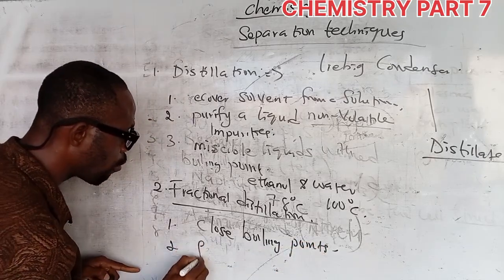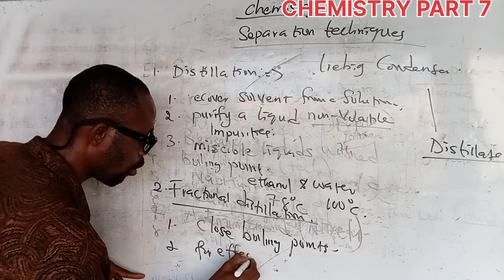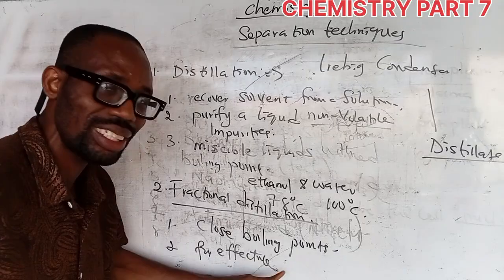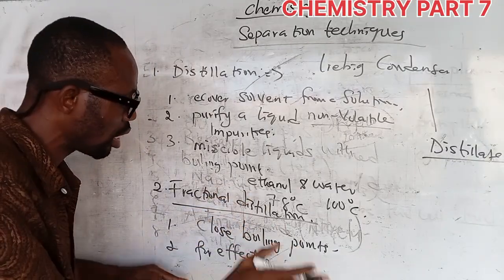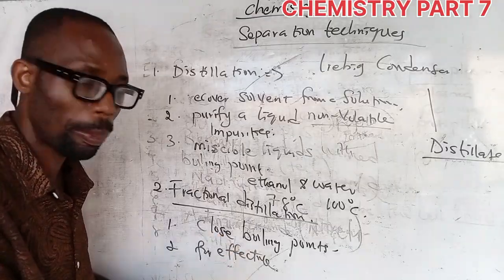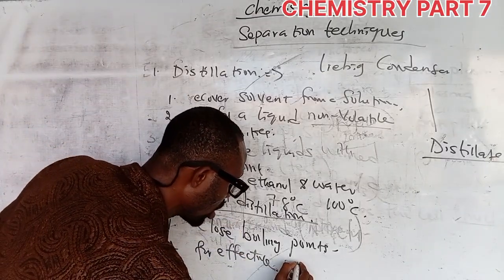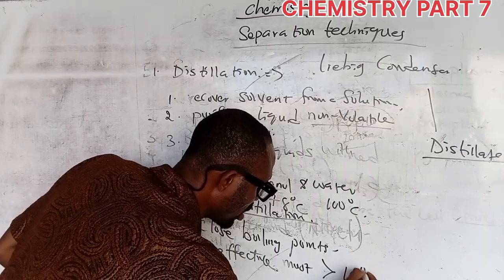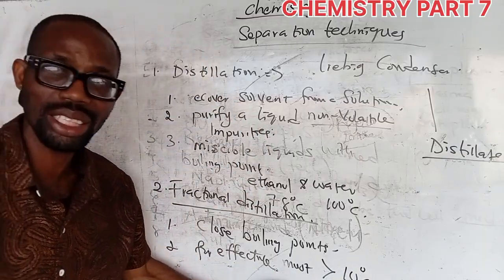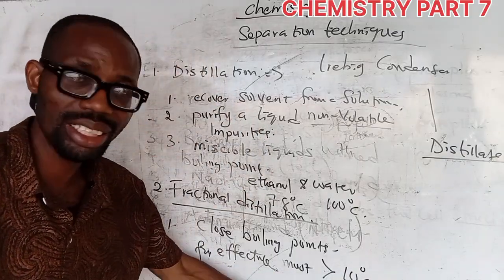Then number two, for effective fractional distillation, the boiling point between or amongst these liquids to be separated must be greater. Must be what? Greater than 10 degrees Celsius. Okay? Must be greater than 10 degrees Celsius.